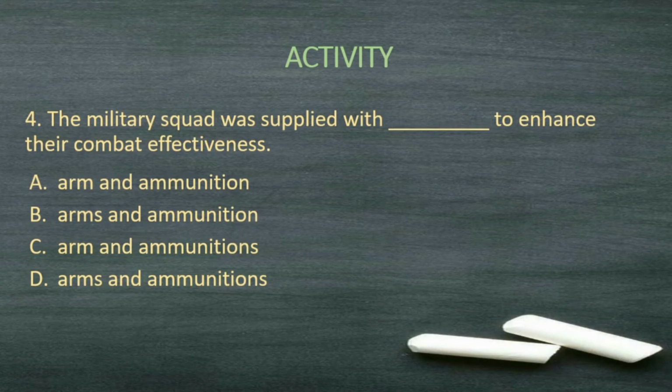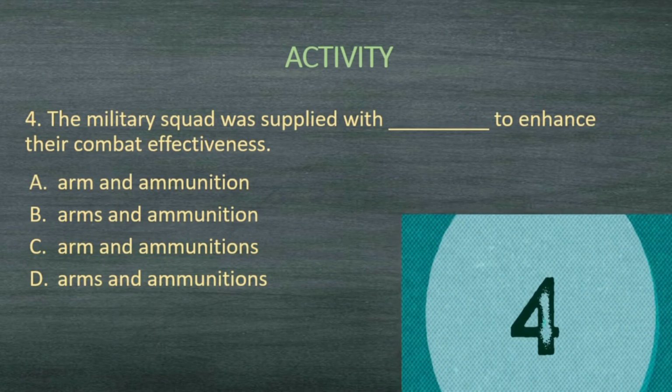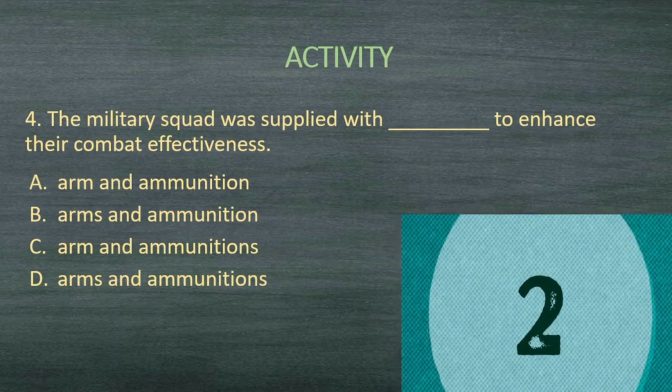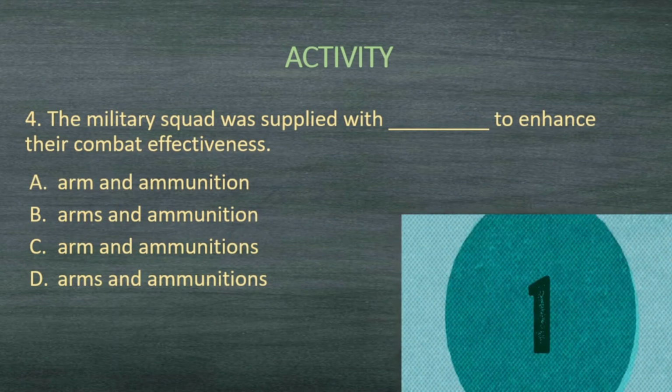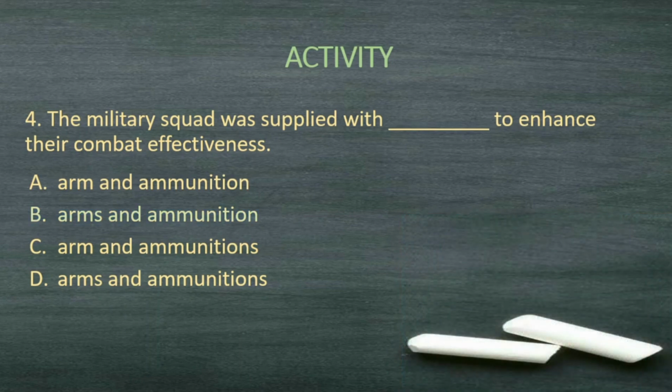And your time starts now. And our answer is arms and ammunition. The military squad was supplied with arms and ammunition to enhance the combat effectiveness.